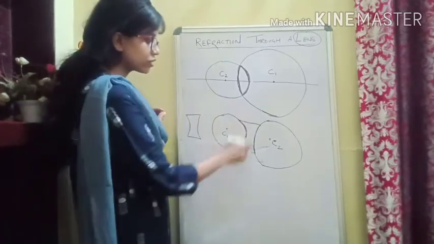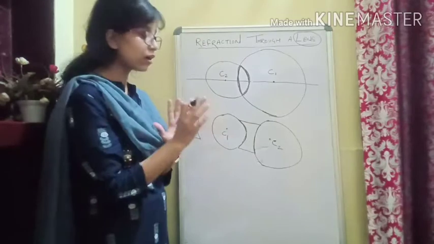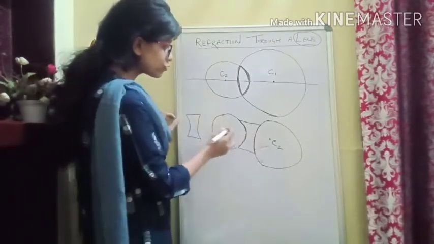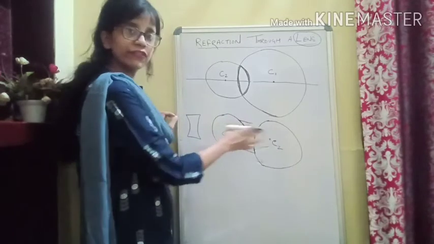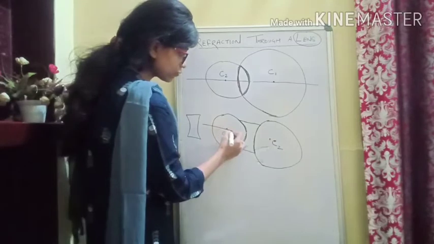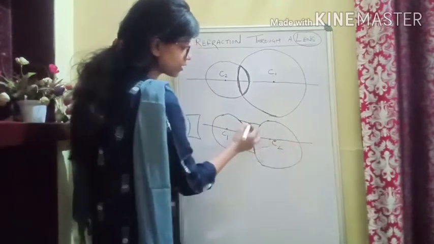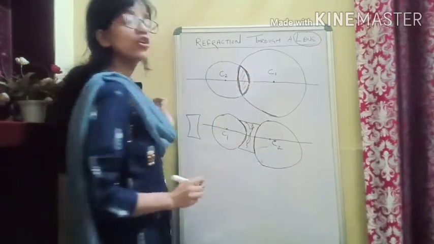So that's how we'll take out the two surfaces and join them, and that will give you a concave lens. Here again I have taken two different radii, C1 and C2, and if I join the line, this will be the line joining the centers, and that's how we are getting our concave lens. Here we are getting our convex lens.